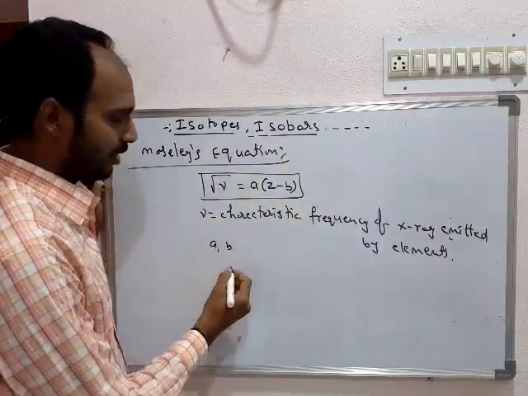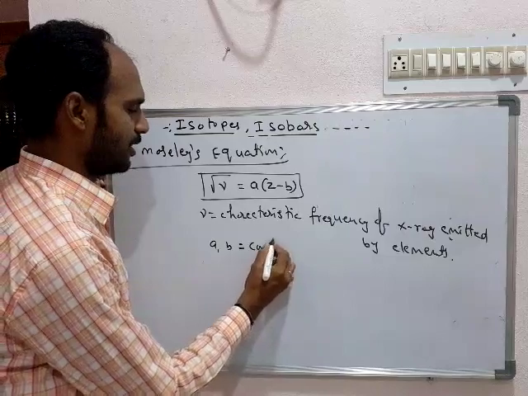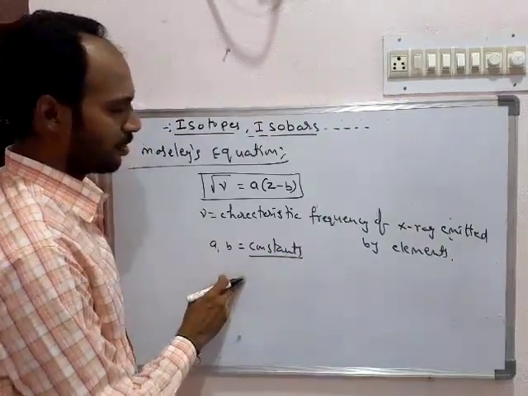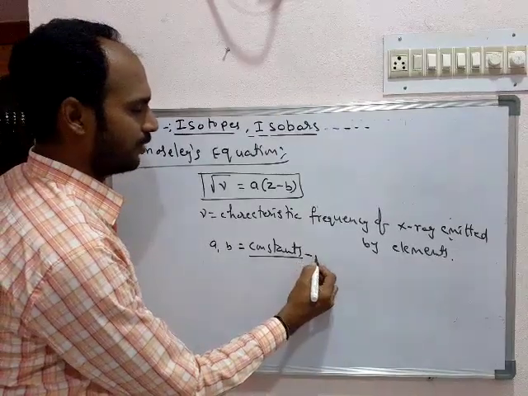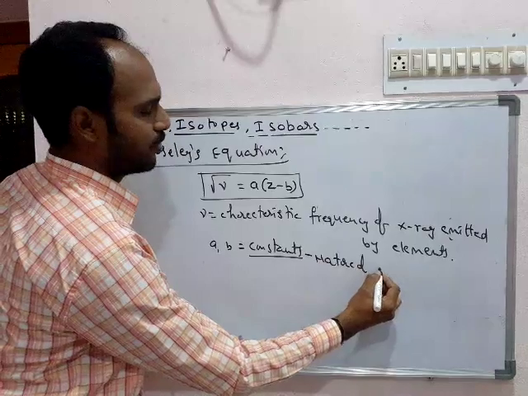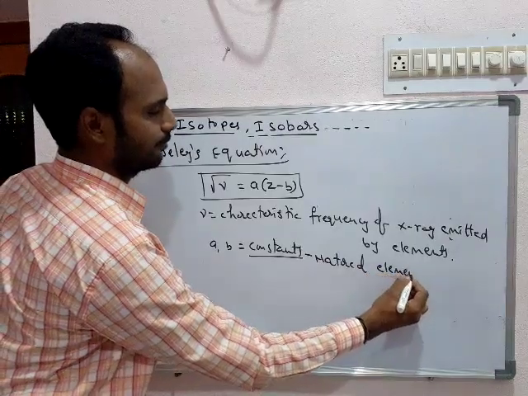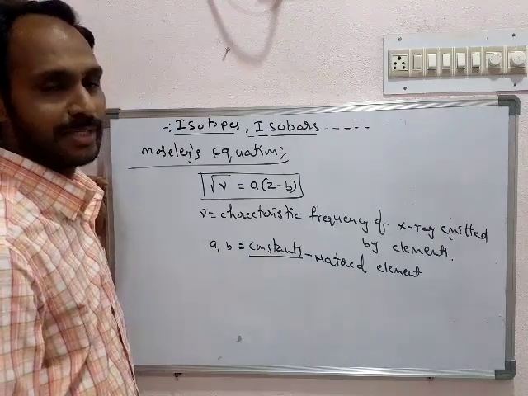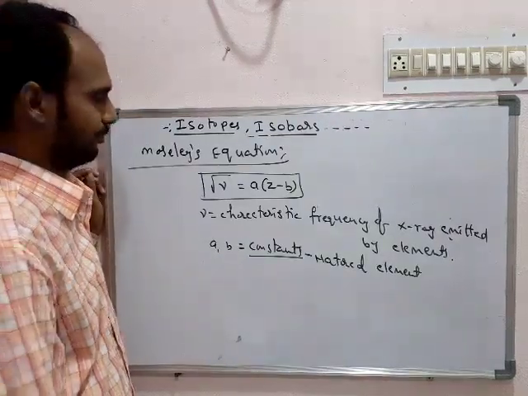A and B are generally called Moseley's constants. These constant values depend on the nature of the element. For each element the A and B values are different, and they are constant for a fixed element.